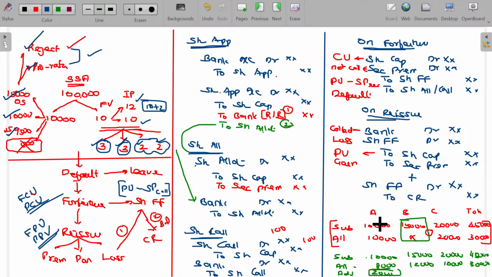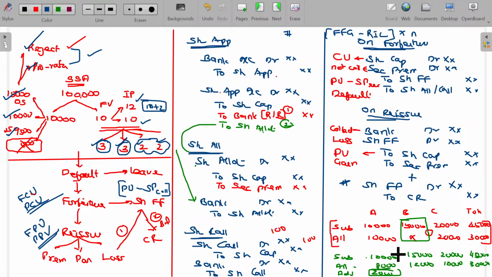Any share forfeiture amount you have, ultimately after adjusting the loss, is transferable to the capital reserve account. It means I'll put this value here: forfeiture gain minus reissue loss, into number of shares reissued. This will be the amount transferred to the capital reserve. While forfeiting, what is the gain per share? While reissuing, what is the loss per share? The difference between these two is the unused gain we have that can be transferred to the capital reserve.